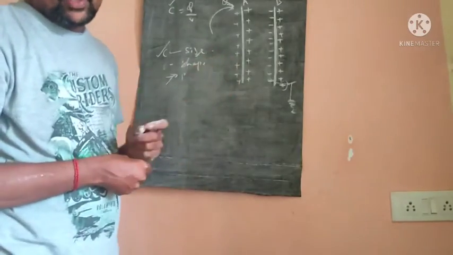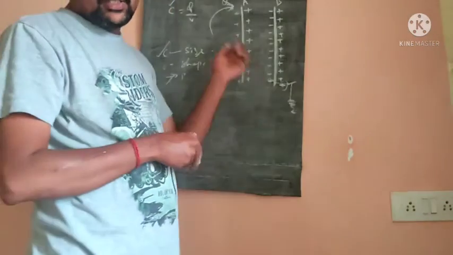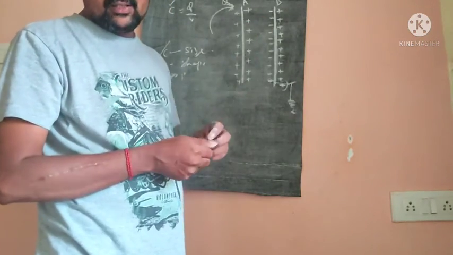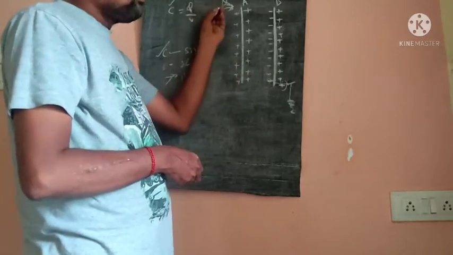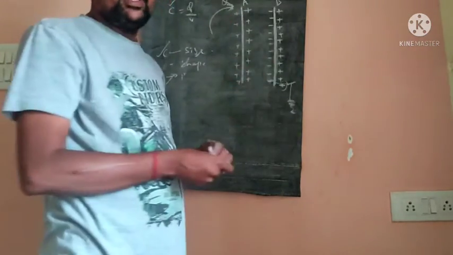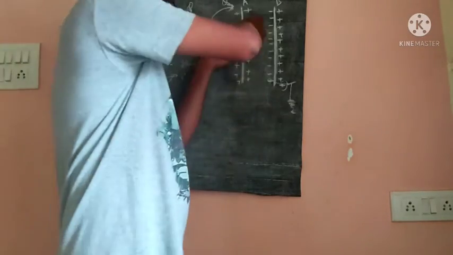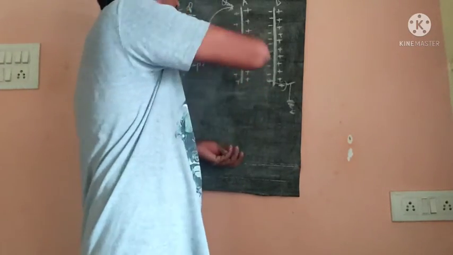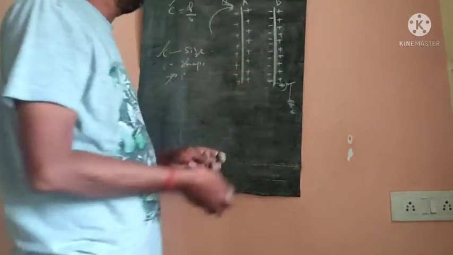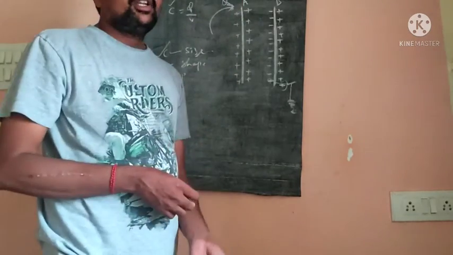According to the principle of capacitance, the capacitance increases by decreasing the potential between two plates. When we decrease the potential difference, we add some amount of charge on that conductor. So this is called the principle of capacitance.